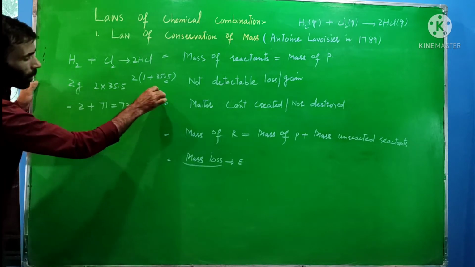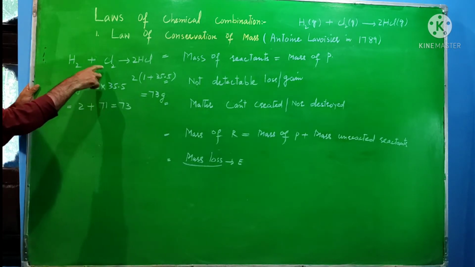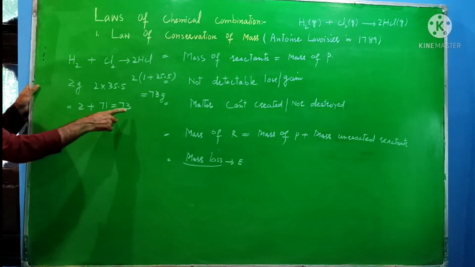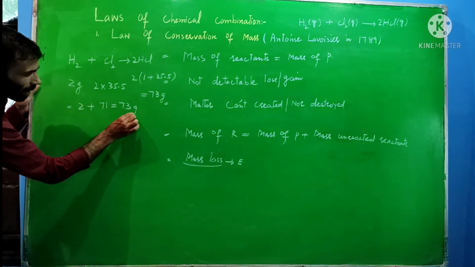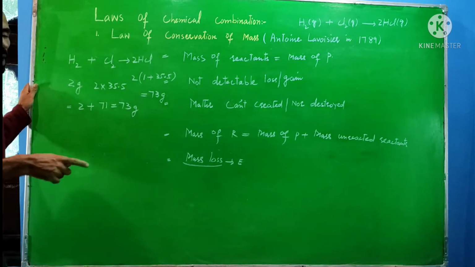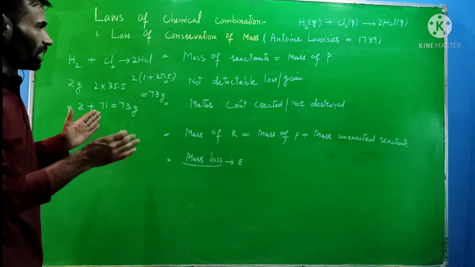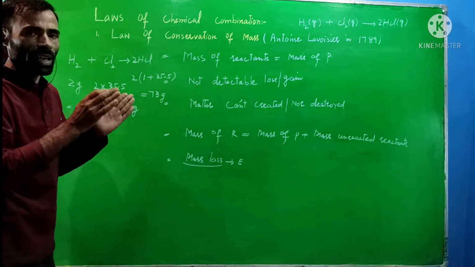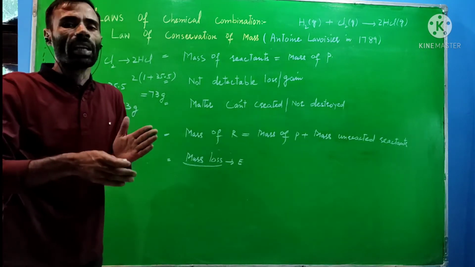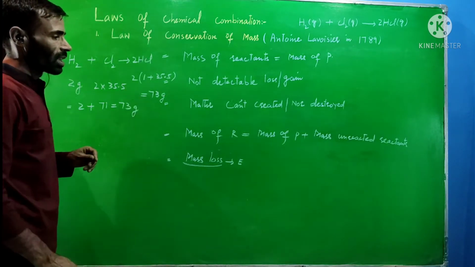Now on the product side there are 73 grams, and on the reactant side there are also 73 grams. It means within this reaction, the mass on the reactant side is equal to the mass on the product side. So there is conservation of mass. There is not any kind of mass loss or mass gain during this reaction.